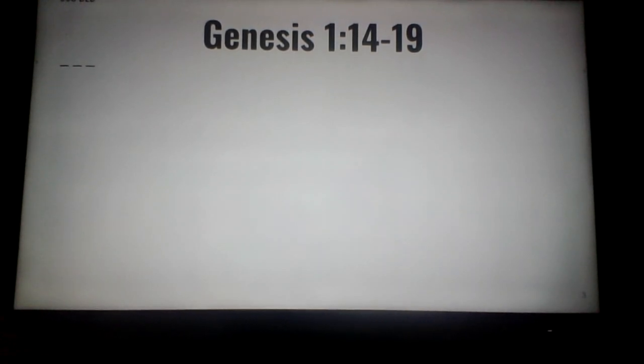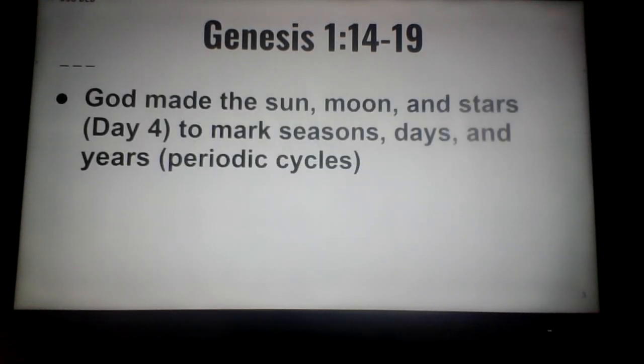Genesis 1, verses 14 through 19 remind us that God made the sun, moon, and stars on day 4 to mark seasons, days, and years. And notice, after the word years, I have periodic cycles. Well, look at the word seasons. What are the seasons? Spring, summer, fall, winter.